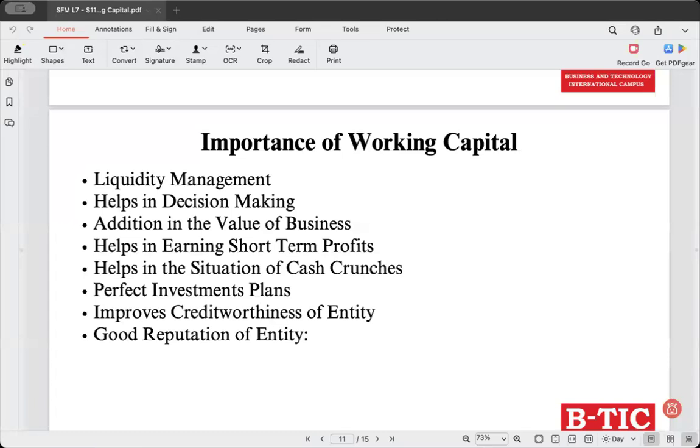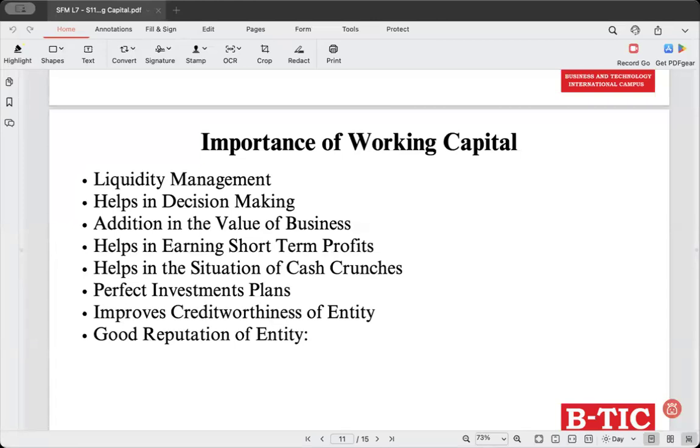If you're able to manage your working capital efficiently, this will allow businesses to take advantage of short-term market opportunities, and they will be able to gain short-term profits. Next, helps in the situation of cash crunches. What does this mean? Helps in situation of cash crunches.